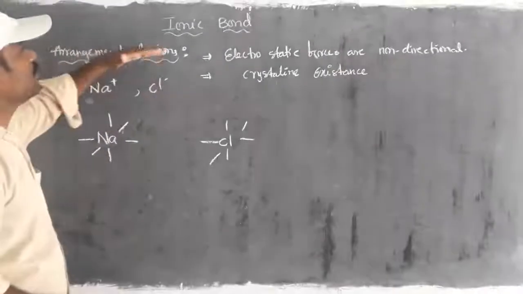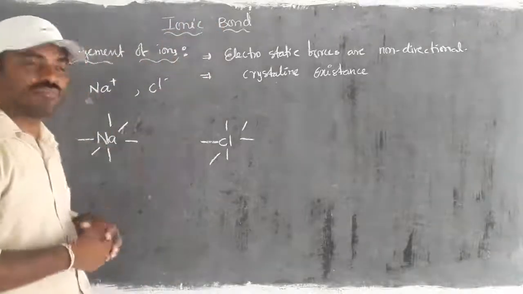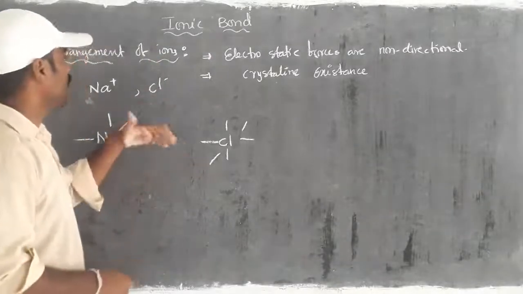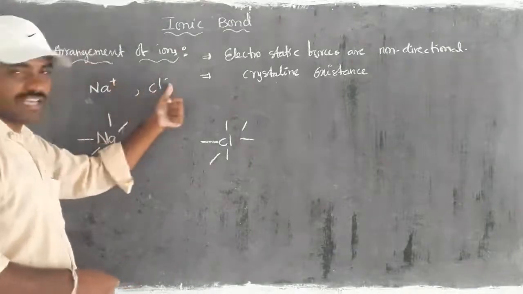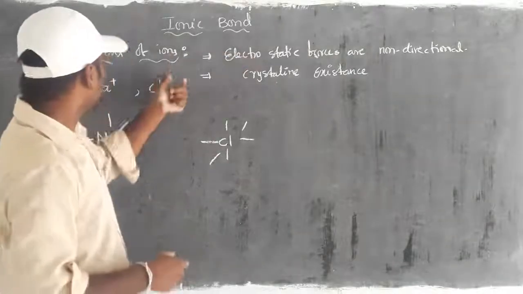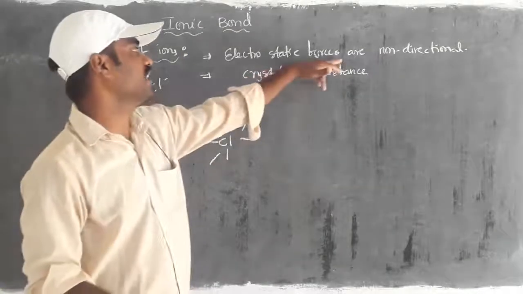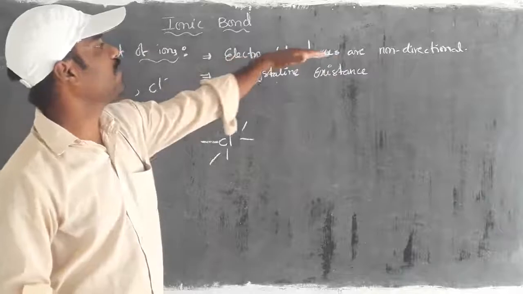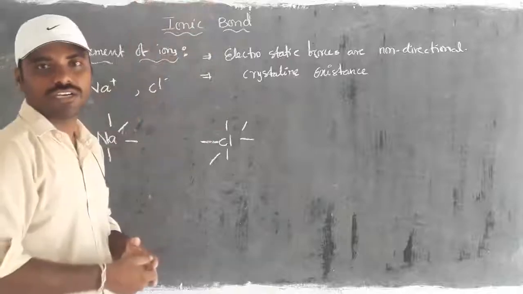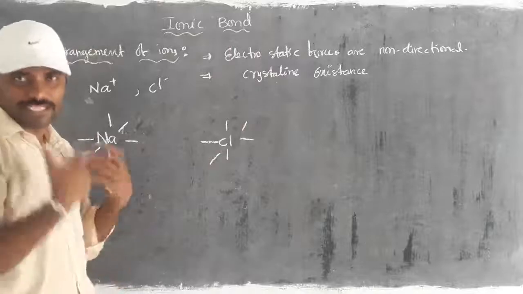Take the arrangement of ions in ionic bond formation or ionic compounds. For that, first we have to take two things as basic information. That is, already we are familiar with what charges are there on the particular atoms or charged species. So for that they are having attraction force. So that attraction force is directionless. See, electrostatic forces are directionless because in which direction the atom can attract the opposite atom, we can't identify the direction. For that we call it non-directional or directionless.